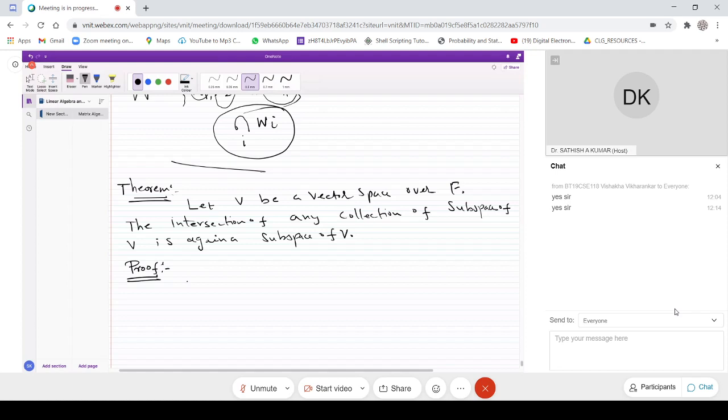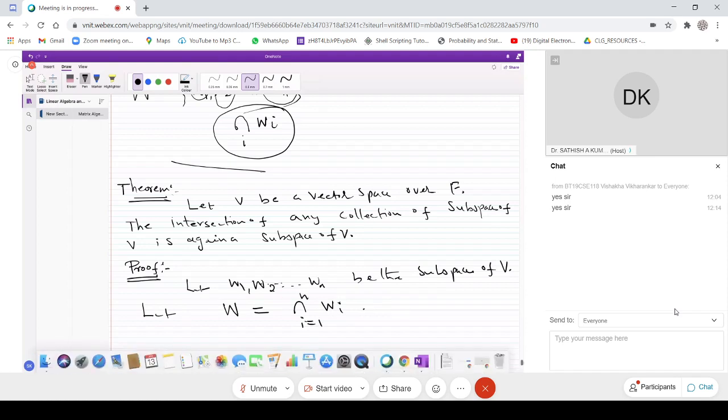Let W1, W2, etc., Wn be subspaces of the vector space V. Now we have to show that their intersection is also a subspace. We'll give the intersection a notation, W. Let W be equal to the intersection over i of Wi, where i runs from 1 to n. We'll take this as W.